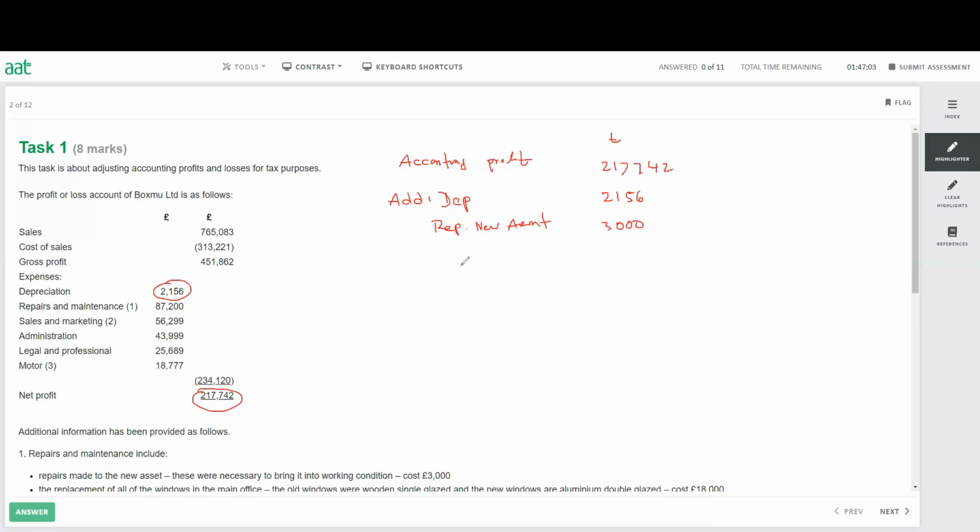Then we have a client gift. Client gift, we'll add back 2,000. And finally have a fine, the penalty. 2,400 we add back. And the last thing we have to do is take away, less the capital allowance. This is 5,300. And that's it. This will be my taxable profit.